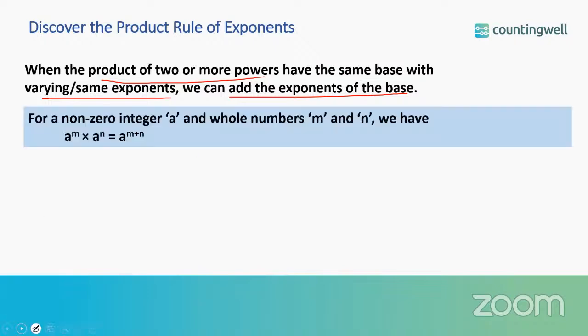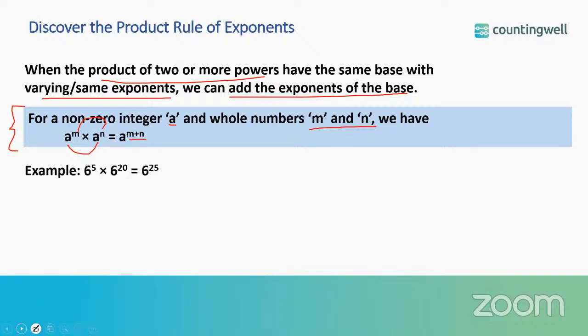For example, in general, what we can say, for a non-zero integer a and whole numbers m and n, we have a to the power m into a to the power n is equal to a to the power m plus n. Here you can see the base is same, that is both are a, and the exponents are different, that is m and n. So when we are multiplying a raised to m and a raised to n, that is product of two powers having same base, we are just going to add the exponents, that is m and n.